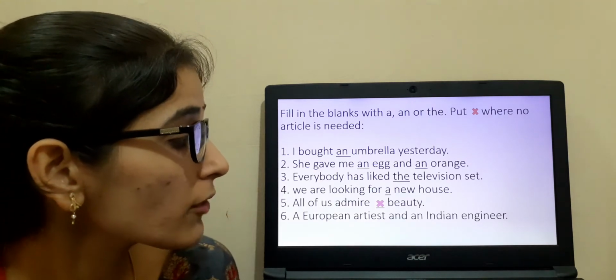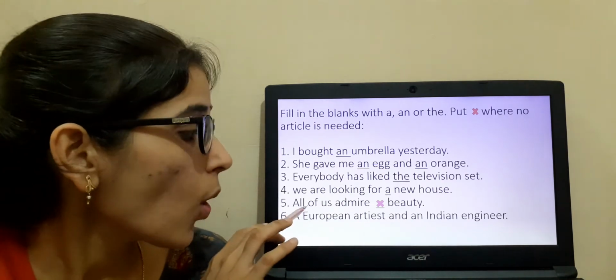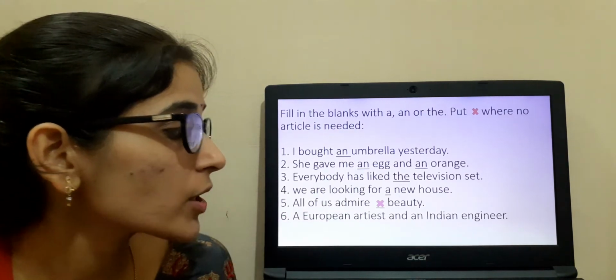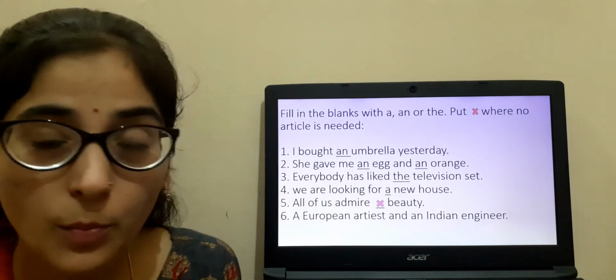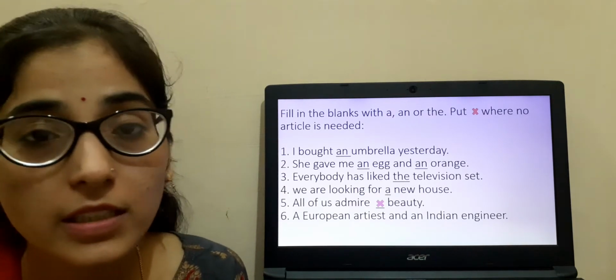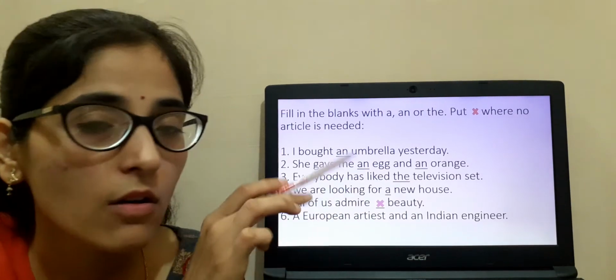We are looking for a new house. Next one, all of us admire dash beauty. Here, admiring the beauty is an abstract noun. We are not going to use any article, so we are going to place a cross here.